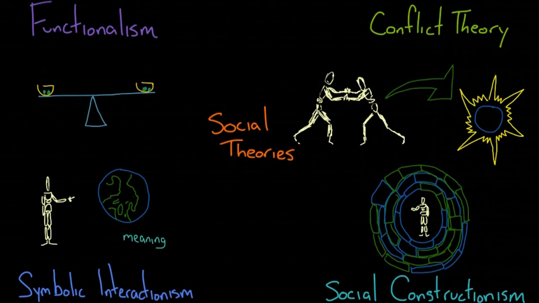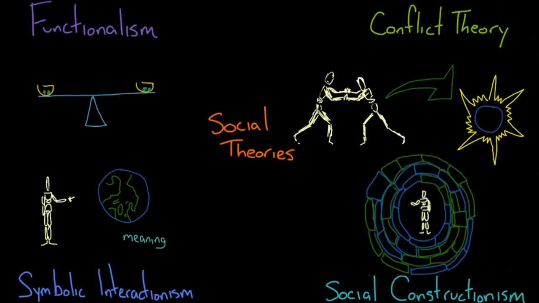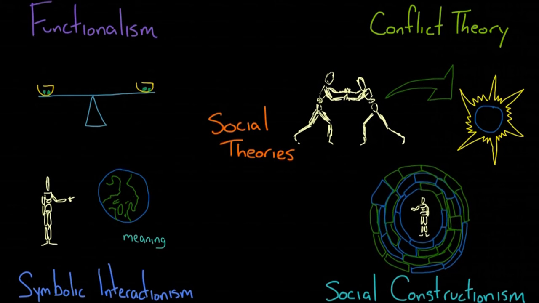So to sum up this summary, we have functionalism, looking at the stability of the society; conflict theory, looking at how the society changes; social constructionism, discovering how things are given value; and finally, symbolic interactionism, learning how individuals act.